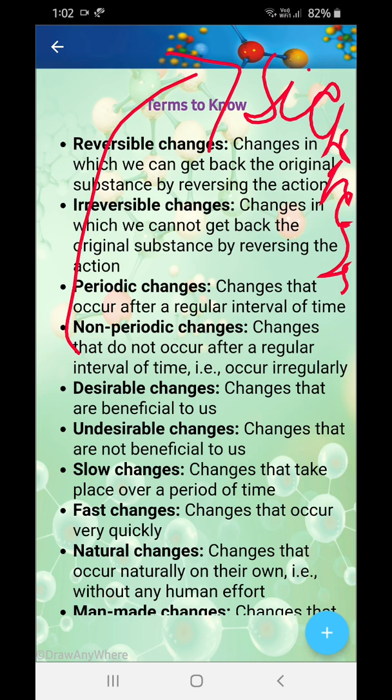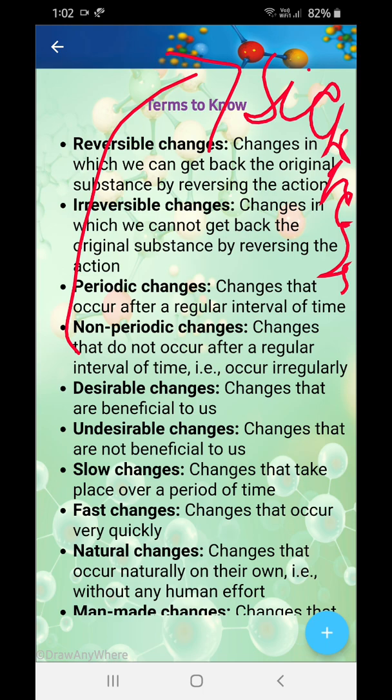Next, desirable changes that are beneficial to us. Now, some changes in nature are very, very beneficial to us. Like ripening of fruits, okay? If fruit does not ripen, then what will you eat? You will eat that hard covering. So this is also a change, no? Fruits ripen, and that's a desirable change.